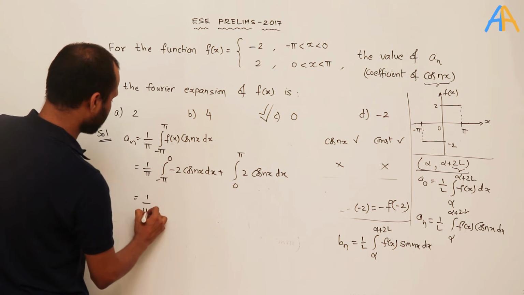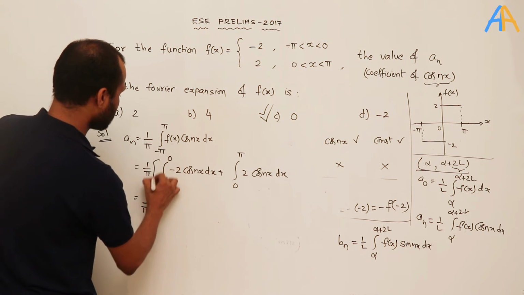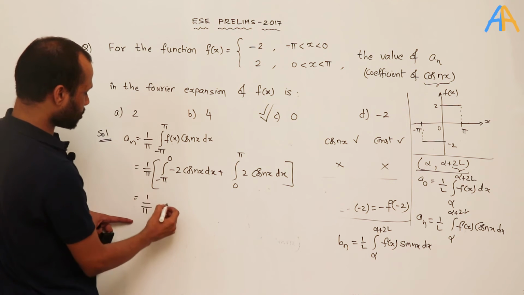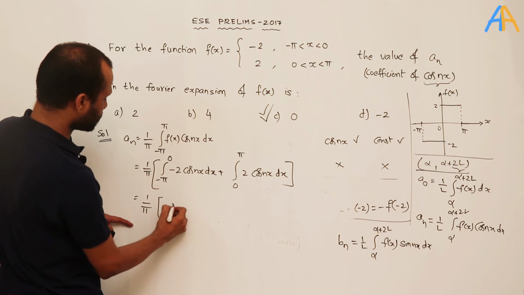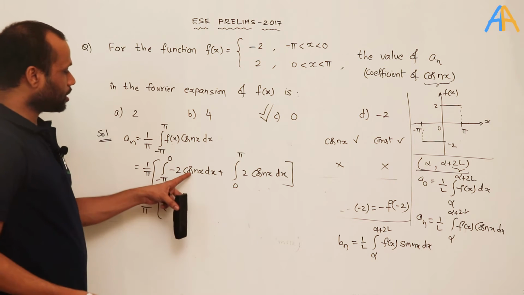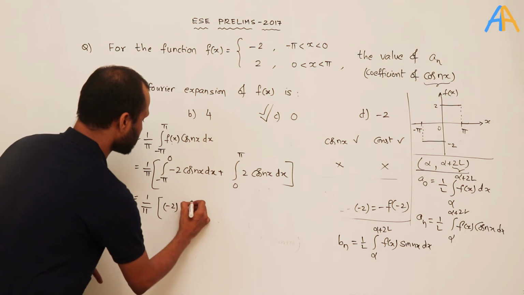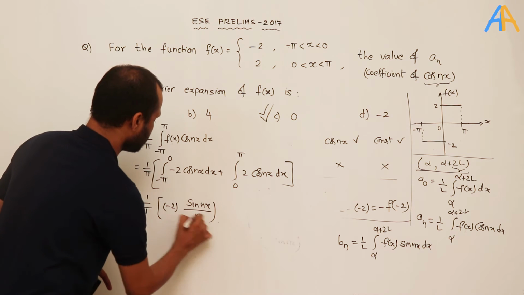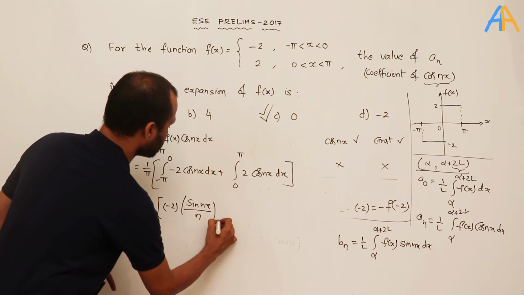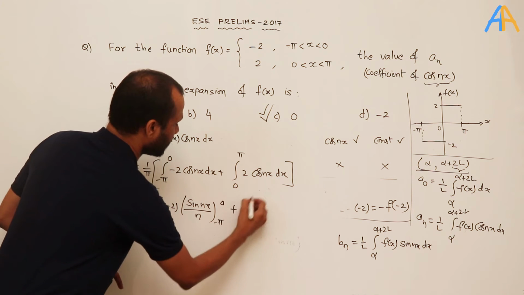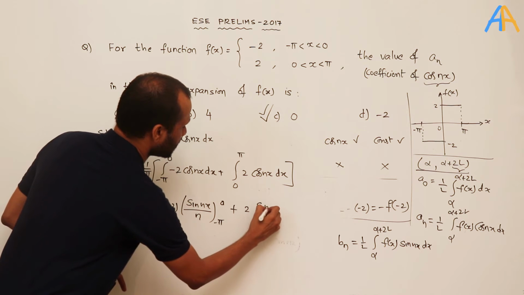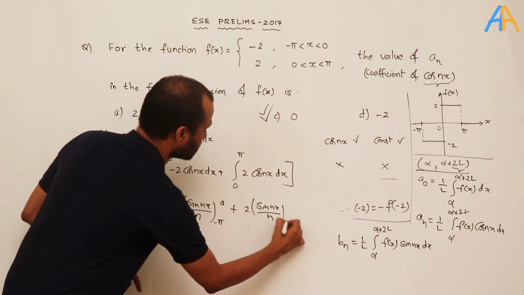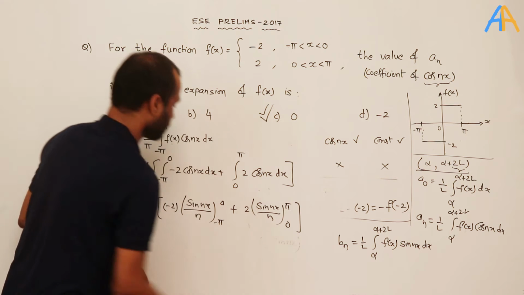So that will be 1 by pi, minus 2 you can take out common, into sin nx by n between limits minus pi to 0, plus 2 into sin nx by n between limits 0 to pi.